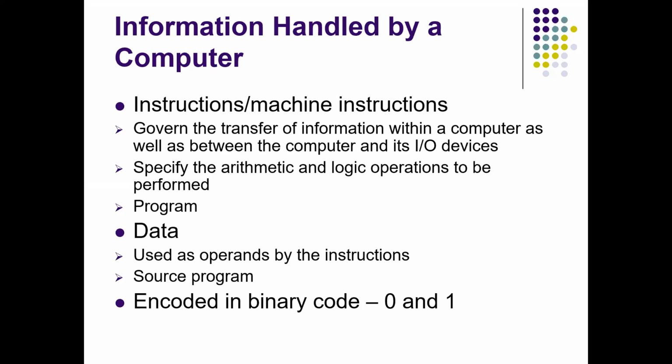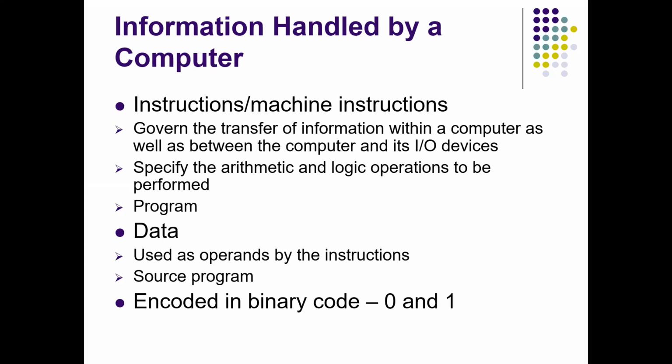Coming to the data, data might be numbers or, as I have told you, binary code. Data is what is used by the instructions. They are used as operands by the instructions.